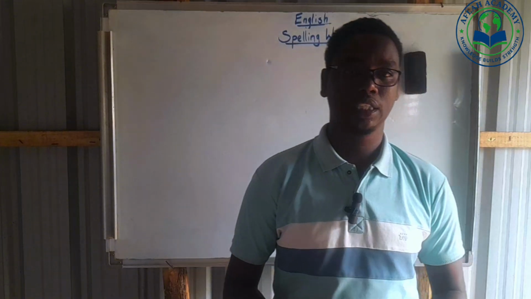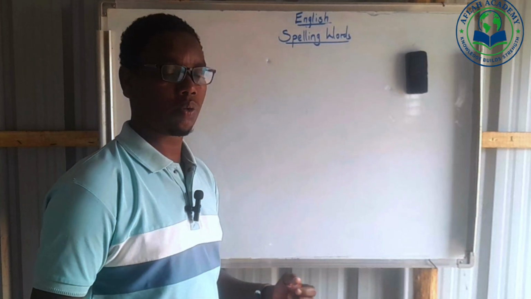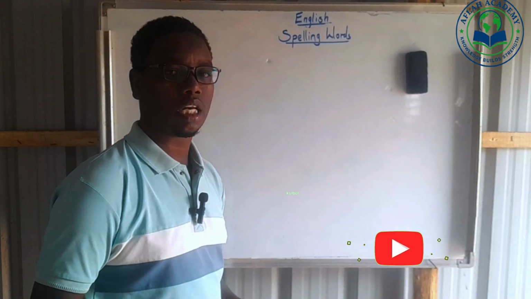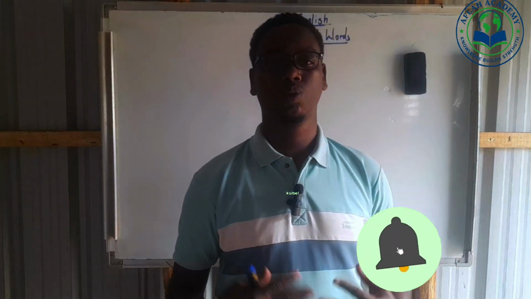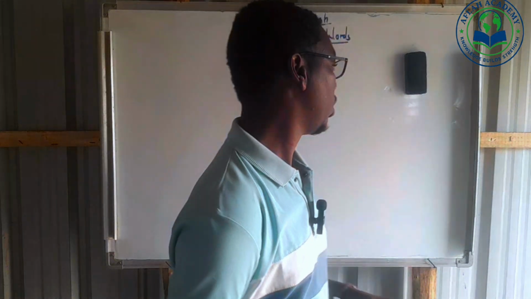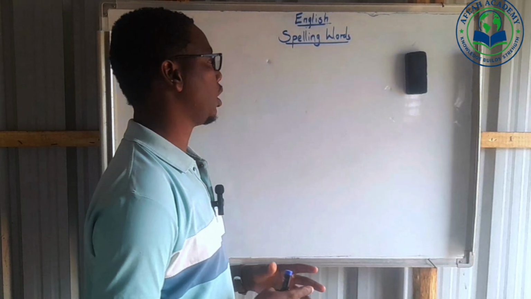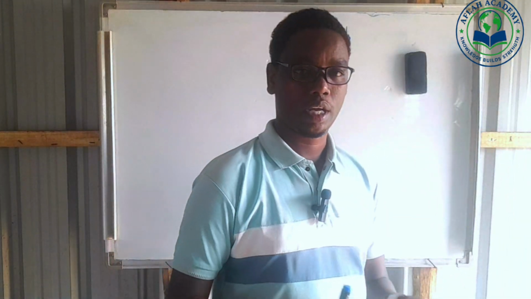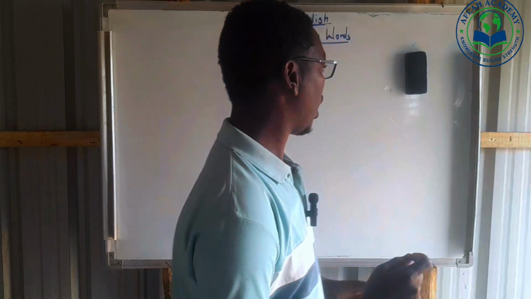Welcome to our class. Today, as you see on the board, we will be spelling words letter by letter, God willing. When our students want to spell a word, the first thing required is pronunciation.